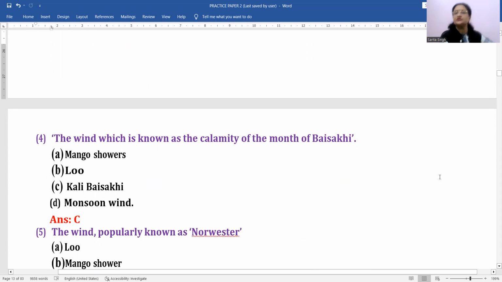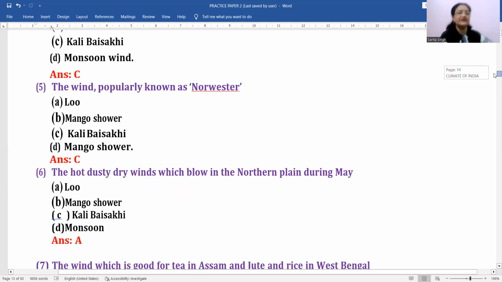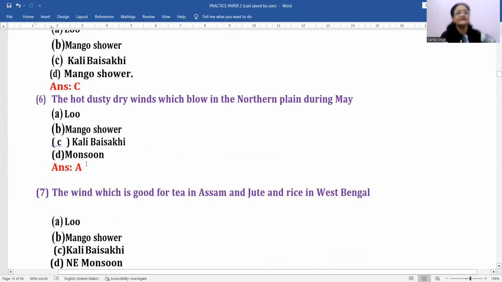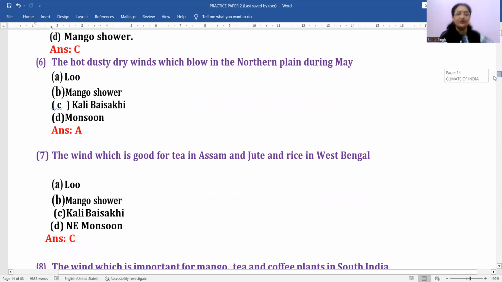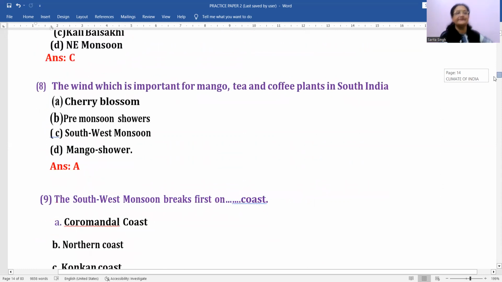The wind popularly known as nor'wester, नॉर्वेस्टर किसे हम बोलते हैं? लू को, मैंगो शावर को, काल बैसाखी या मैंगो शावर? हम बोलते हैं काल बैसाखी को नॉर्वेस्टर। Hot dusty dry winds which blow in the northern plains during May, that is Loo. Wind which is good for tea in Assam and jute and rice in West Bengal. इन crops के लिए कौन सा wind अच्छा होता है? Again it is, yes, because we are talking of Assam and West Bengal, so it is always Kal Baisakhi, right?